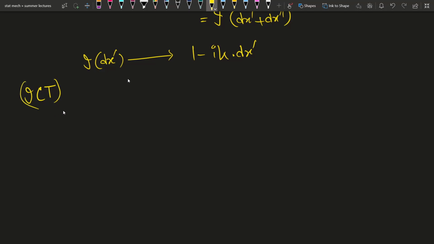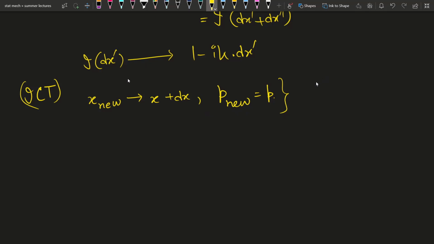From classical mechanics, we know that if we have only translated our coordinates, x new is just x old plus dx dash, and our momentum is the same, that means p new is just the old p. For this type of translation to happen, what will be the generator or the generating function?